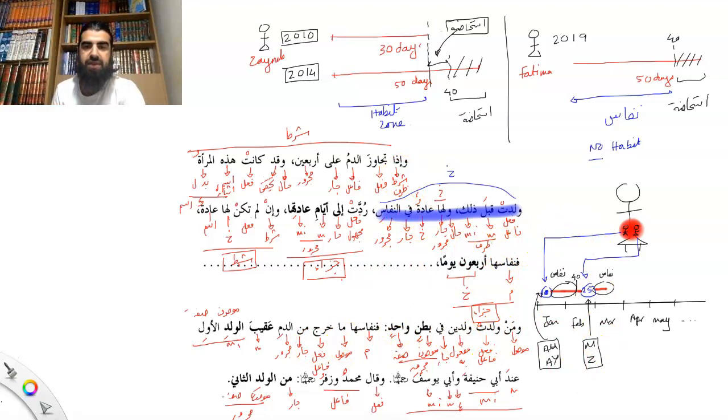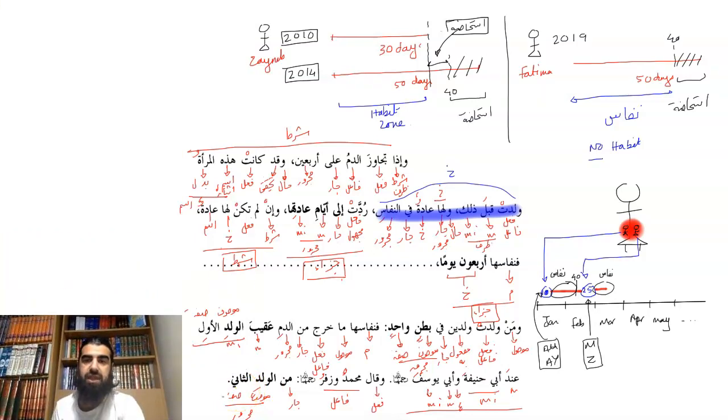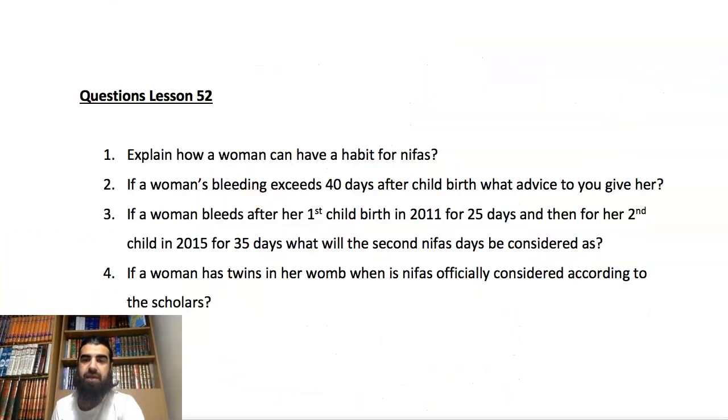فَنِفَاسُهَا, then her nifas will be مَا خَرَجَ, that which comes out, عقيب, after the first child, الولد الأول, عند أبي حنيفة وأبو يوسف رحمه الله تعالى. And Imam Muhammad rahimahullah said, and Zufar as well, من الولد الثاني, after the second child. Okay, and that's it basically. So that's the three maslas of today. Hope that made sense.